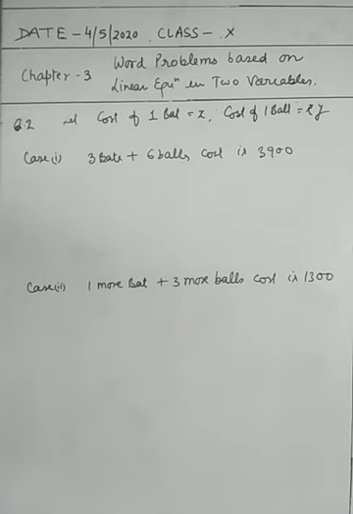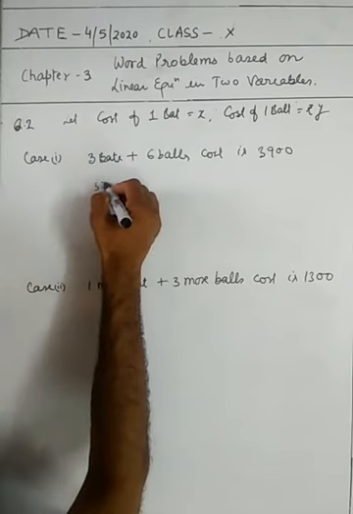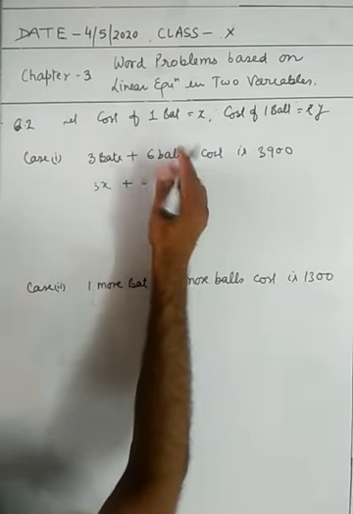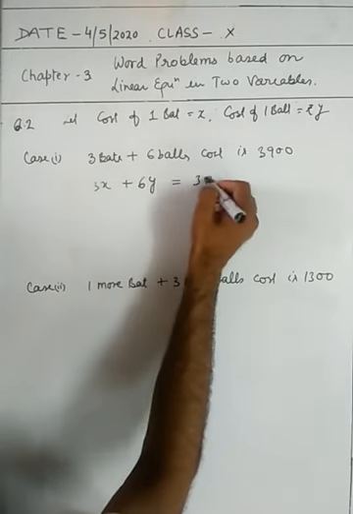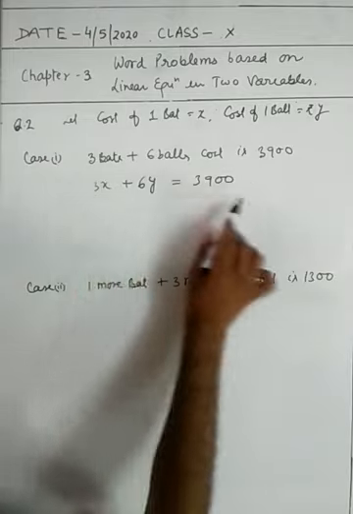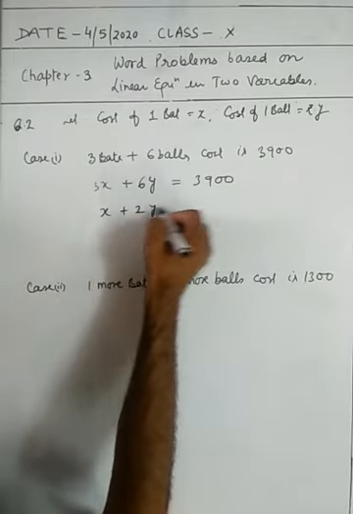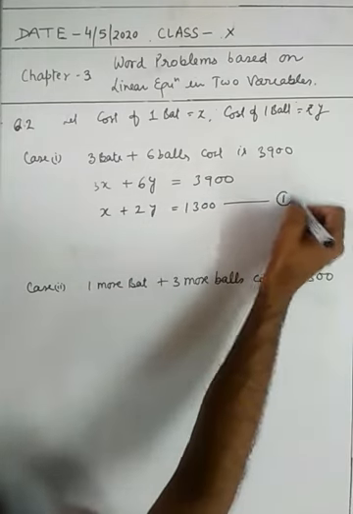Case first, we have to take the cost of 3 bats and 6 balls together. So 1 bat x, so 3 bats will be 3x, 6 balls is 6y, that is equal to 3900. You can divide both sides by 3, so this becomes x plus 2y equal to 1300. This is equation number 1.